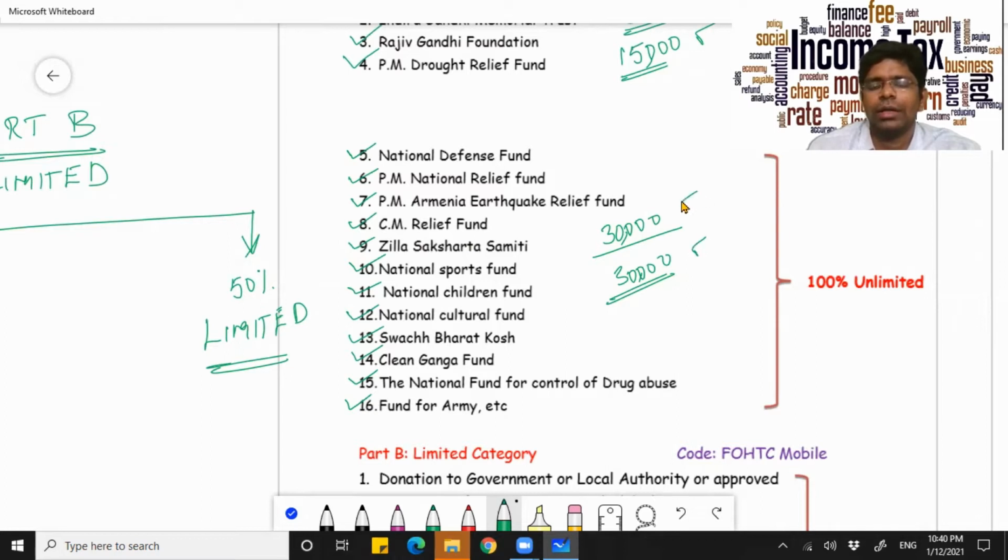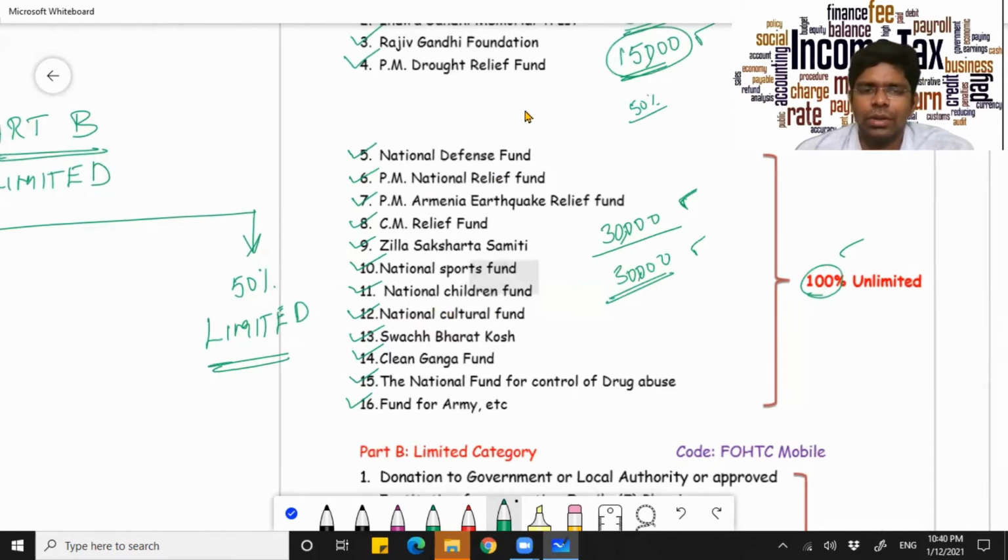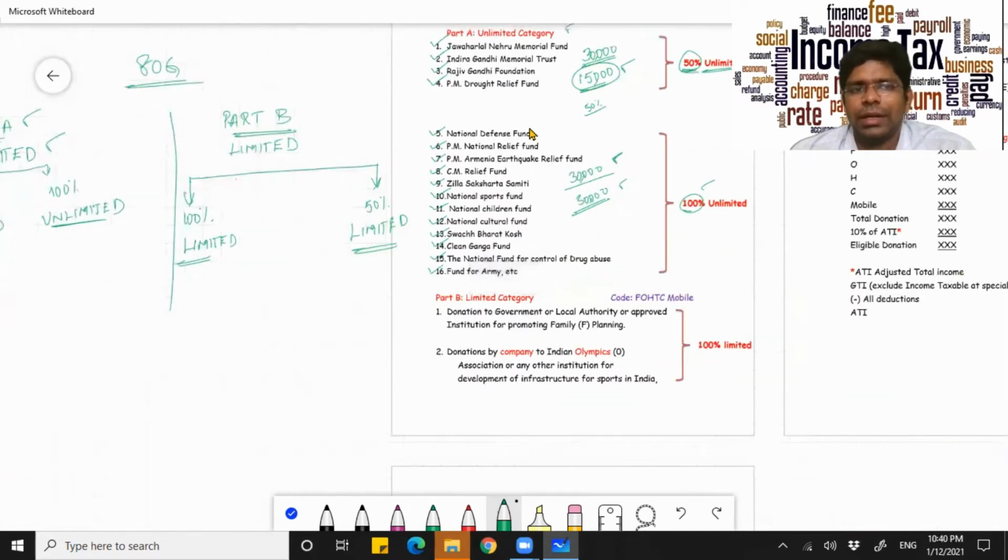So whatever you contribute under this or this, you either get 100% depending on what you contribute for, and if you contribute under subcategory 1, you get 50% of whatever you have contributed. All right, now Part A is pretty simple and there are no complications at all.